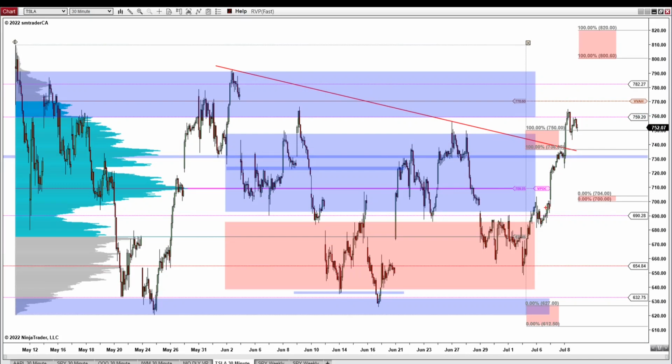And here's what Tesla did last week. It came into this high volume zone, chopped around a little bit, then finally started moving up, took out the composite point of control, and came up to this lower boundary of this expected move upper range zone. Then it surged through it and moved above it and came into the upper edge.